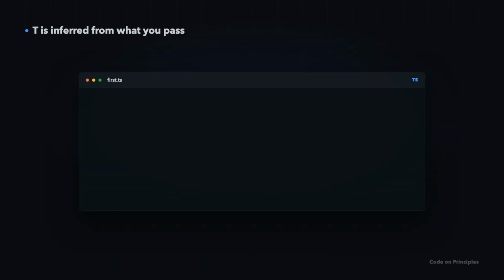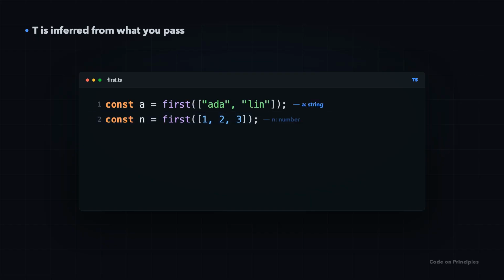And you rarely write the T yourself. Call first with strings. TypeScript infers it. A is a string. Call it with numbers instead. N is a number, no annotations and full safety. The argument decides T. You just call the function.